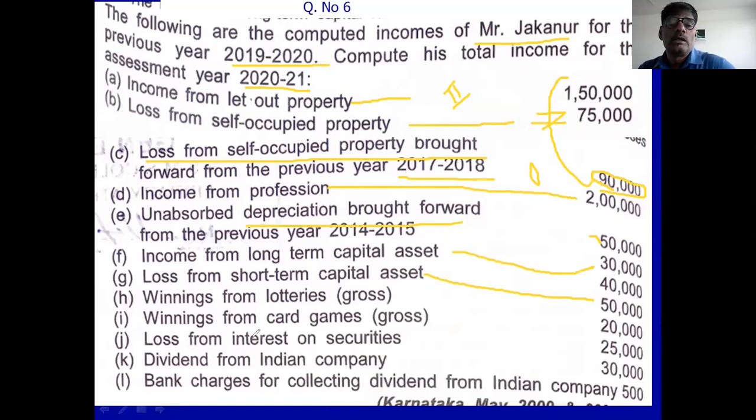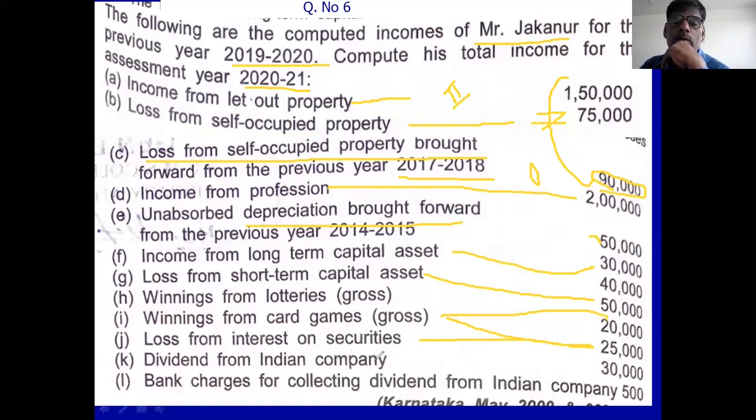Then winning from card game is there, 25,000. Sorry, 20,000. This is other source income. Loss from interest on security is there. You adjust this in the same head or in the other head also. Remember this.